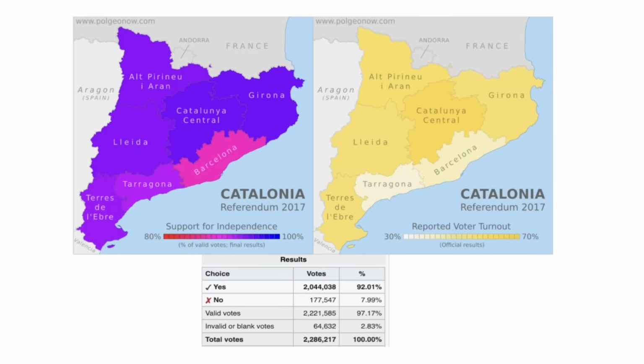Catalonia should be independent because they have a lot of political success. They've had their own parliament for decades. They have very high economic flourishment as well. So they believe that they can be a very successful independent state. However, Spain says that they're not independent and that they are part of Spain, while this regional identity between the residents of Catalonia has divided them from Spain and created this independence movement, or at least this belief that 92% of them think that they should have their own independent state.